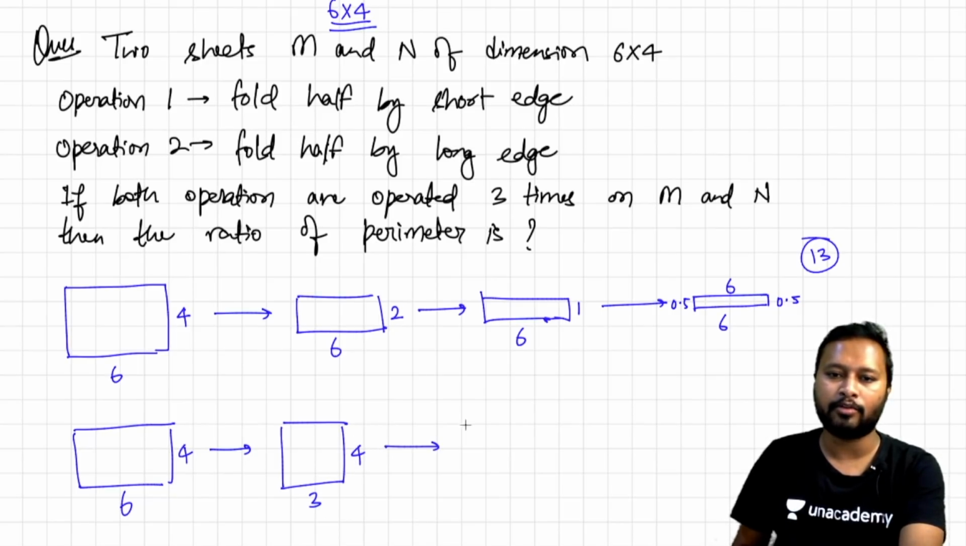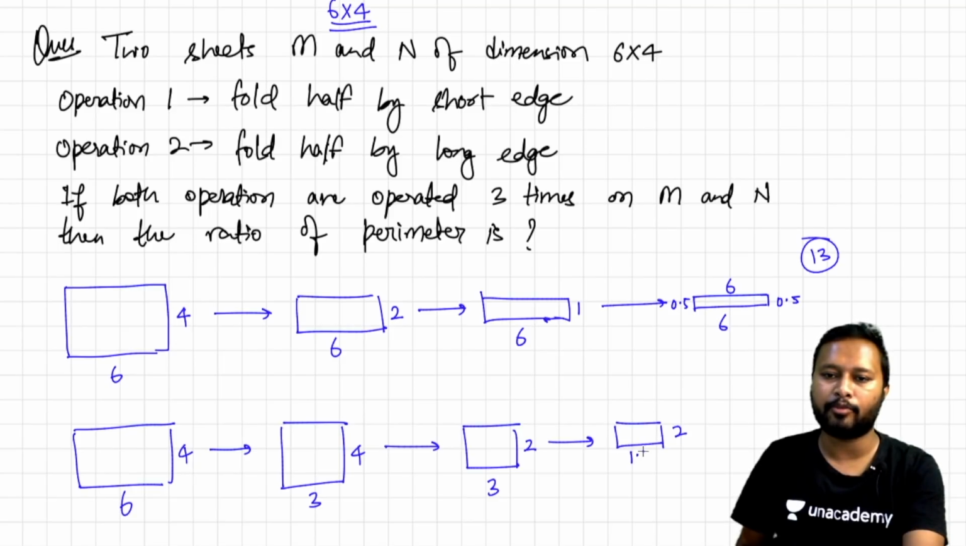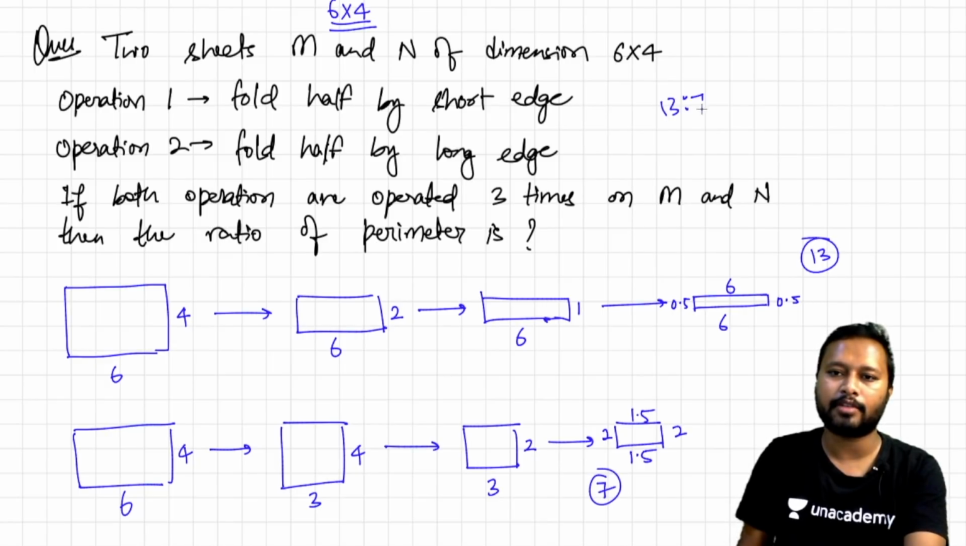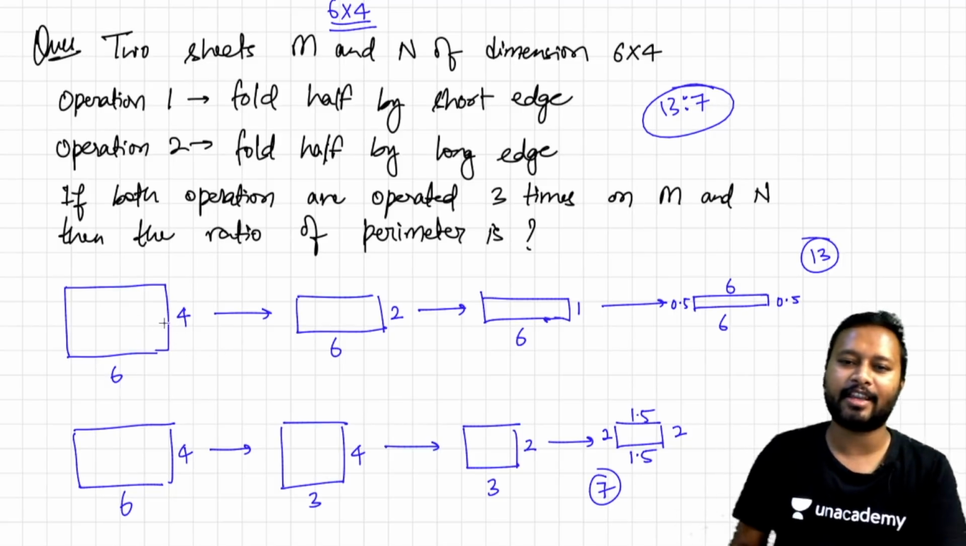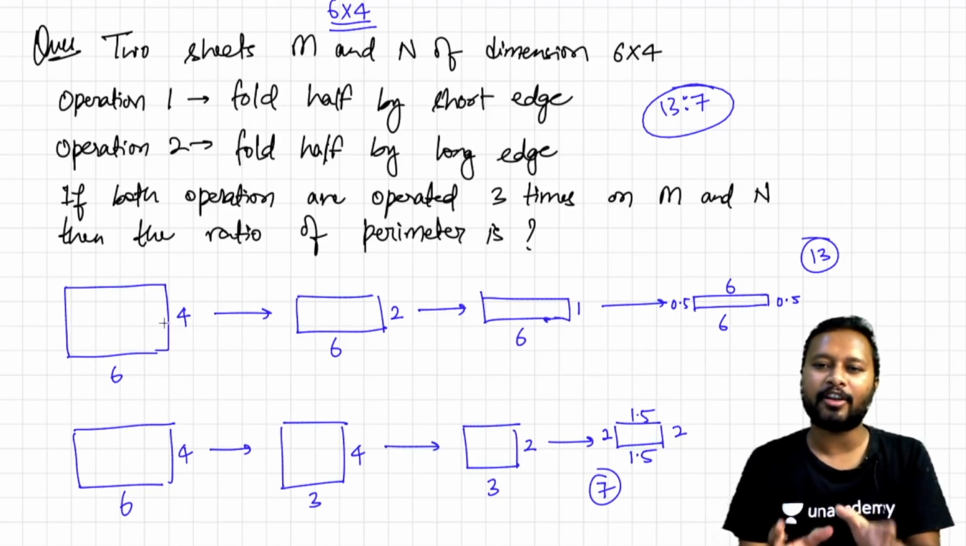So you have to fold through this. The next size is going to be 3 by 2. You have folded it like this. Again you have to fold, just because the longer length is here. So when you fold this, it is going to become 2 by 1.5. So the perimeter of this is going to be 7. So the answer was 13:7.